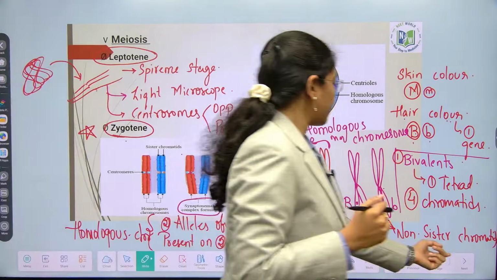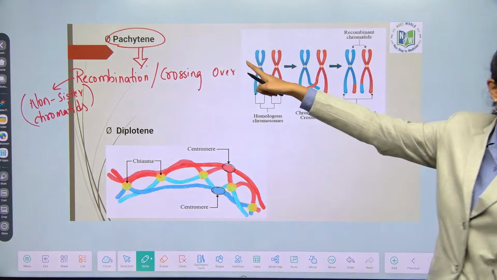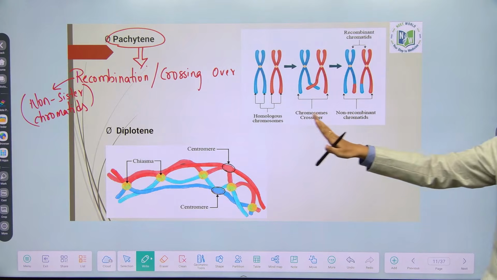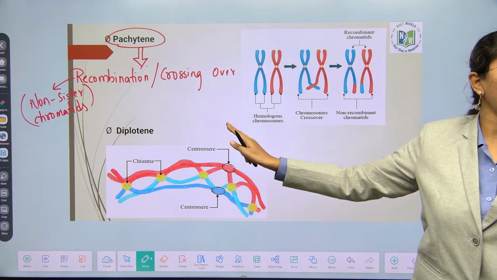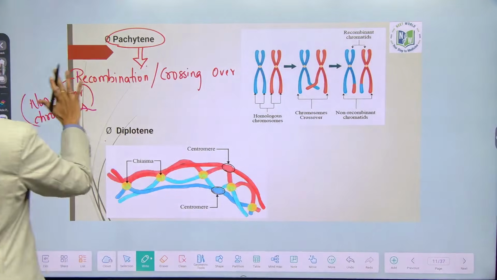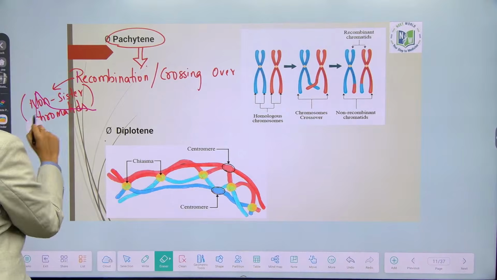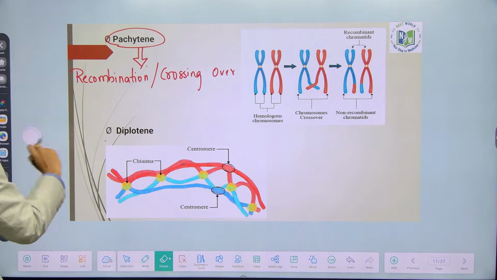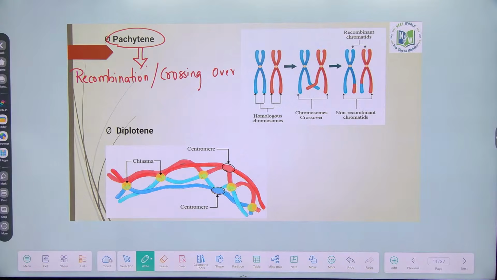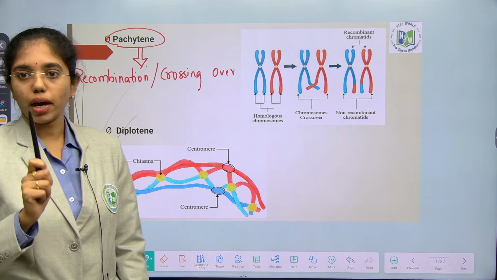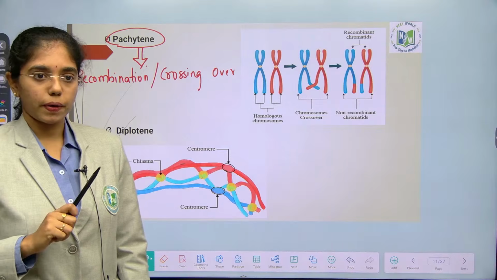Yeah. So here in pachytene what occurs? Recombination or crossing over in between non-sister chromatids of homologous chromosomes. That statement is very clear, and understanding of each statement is very necessary, because most of the questions will be statement based and assertion reason if you have to take the 2025 paper.